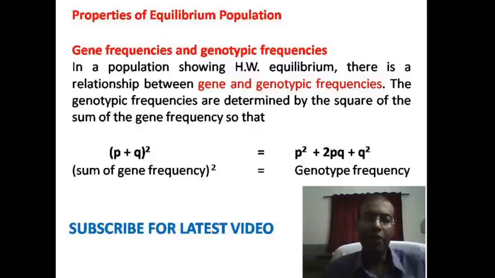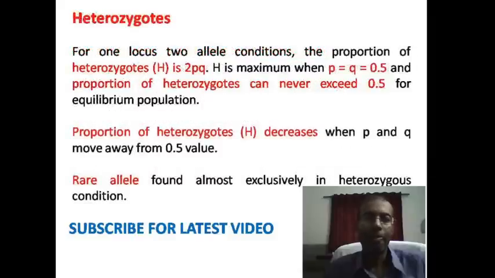P plus Q is the sum of gene frequencies in the parent generation, and P square, 2PQ and Q square are genotypic frequencies in the progeny generation. P square is the frequency of homozygous dominant, 2PQ is the frequency of heterozygous, and Q square is the frequency of homozygous recessive.